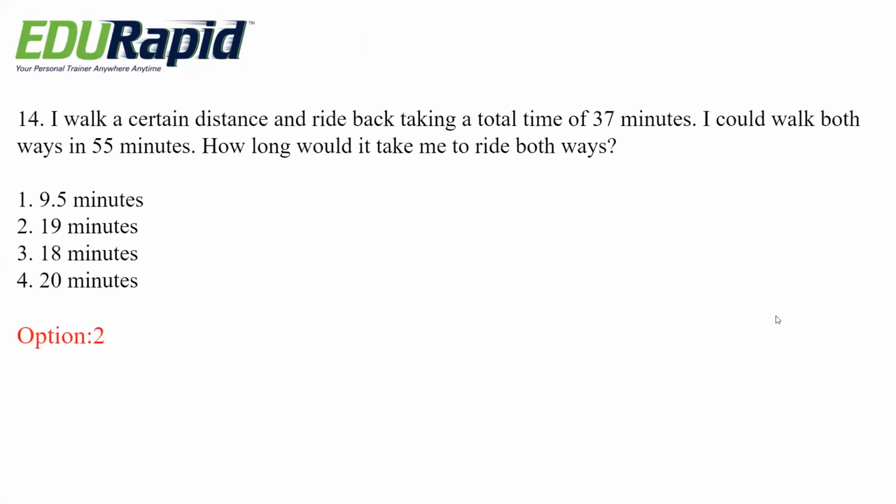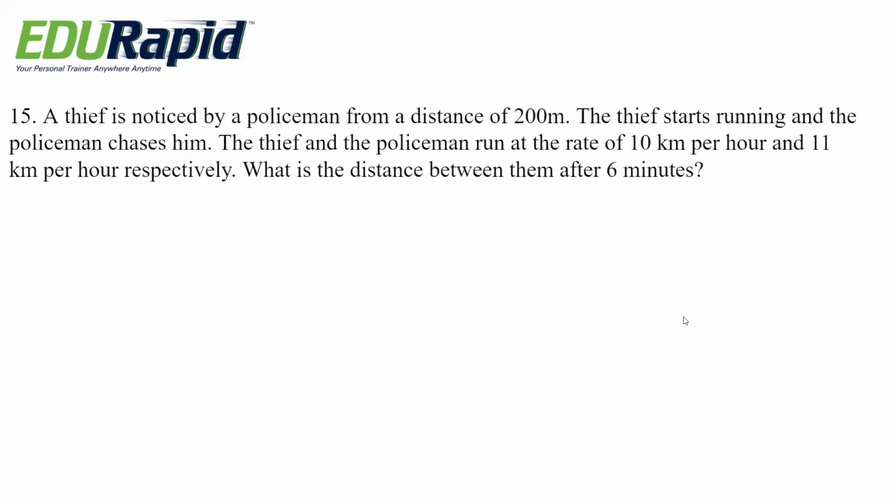It is over. Next question. A thief is noticed by a policeman from a distance of 200 meters. The thief starts running and the policeman chases him. The thief and the policeman run at a rate of 10 km per hour and 11 km per hour respectively. What is the distance between them after 6 minutes? Options are 10 meter, 190 meter, 200 meter, 150 meter.